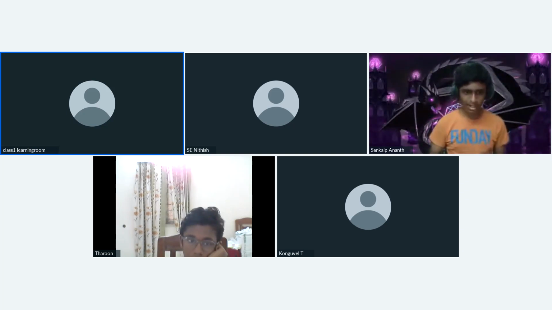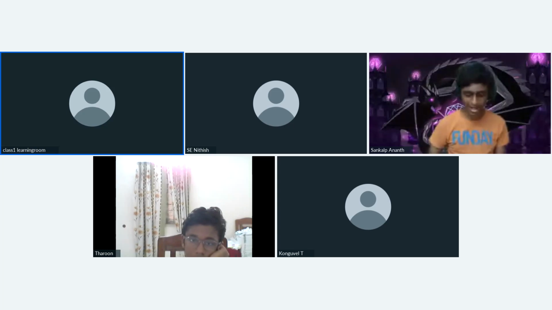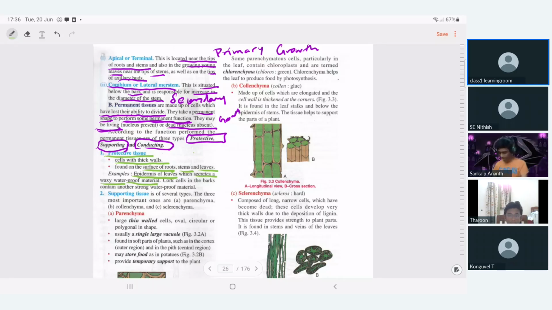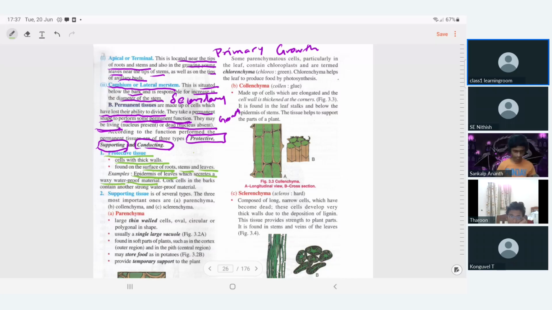That is called what? Epidermis. If you see it properly, you can even remove the lamination. A thin polythene-like structure is present, a waxy material. That is called epidermis, which is helpful in protection.